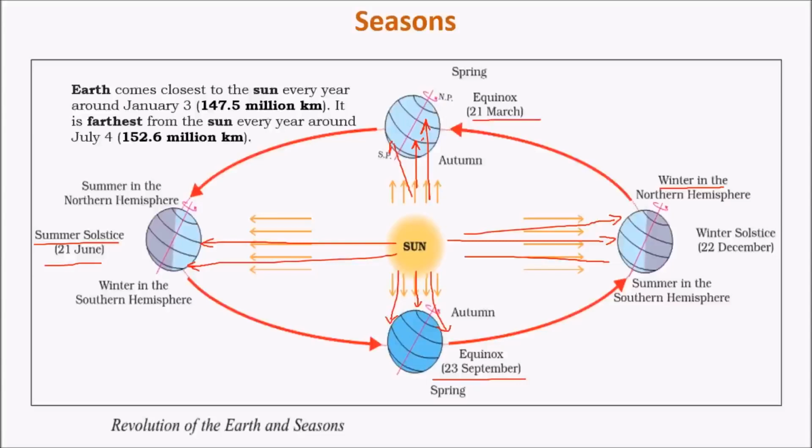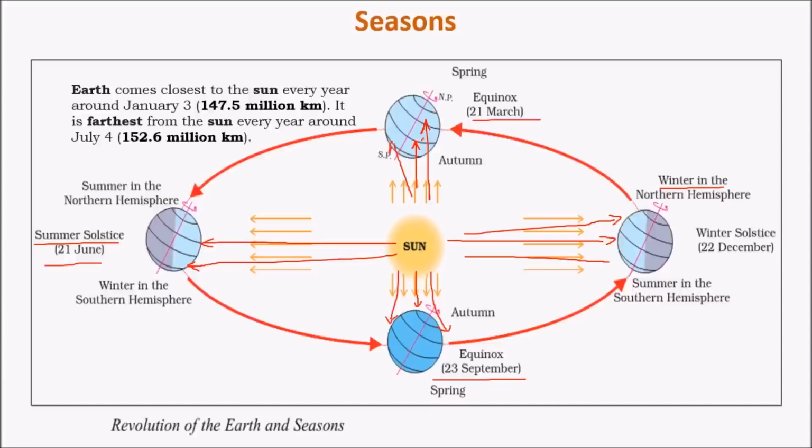For the northern hemisphere, the day 21st March will be spring equinox, and for southern hemisphere it will be autumn equinox, and vice versa. Likewise, the position on 23rd September, these two positions are equinox positions, where the equator receives direct sunlight and the poles, that is northern and southern hemisphere, receives slant sunlight. So due to this differential reception of sunlight over a period of year, there are different seasons that occur, that is summer, winter, autumn and spring.